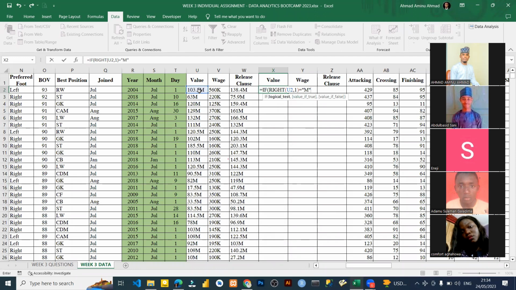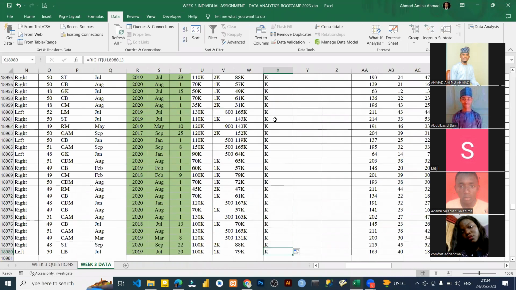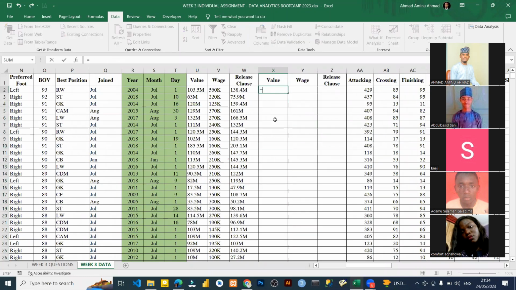That's our condition. Let me just show you this, because I need to explain it to you. Equals RIGHT open bracket, this, comma 1, close it. You see what will happen? You see it returns M. If you come down, it will return K. Please, are you seeing this? I want you to understand how we are going to do this one after the other. Do you understand this? So if open bracket RIGHT, this comma 1, that one will return M. That's our logical test, comma, we are done with this.